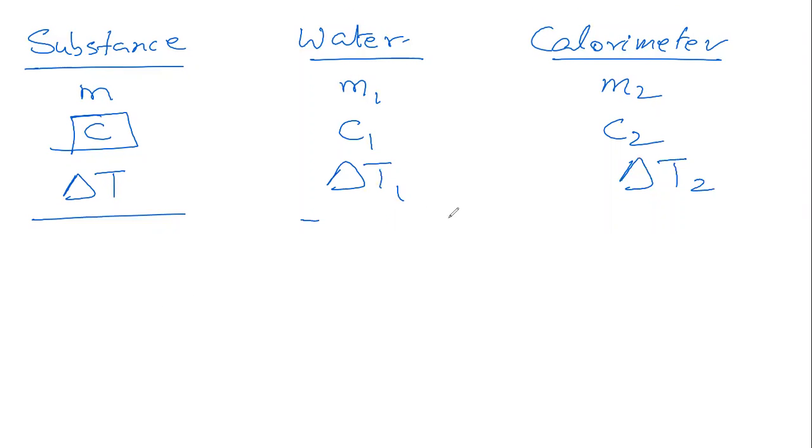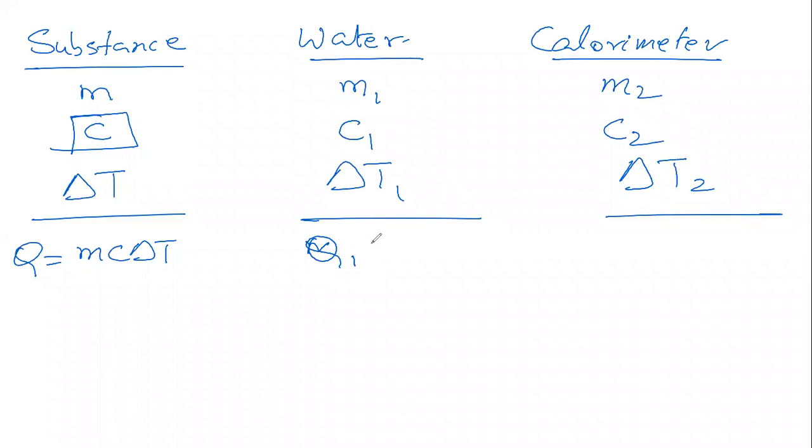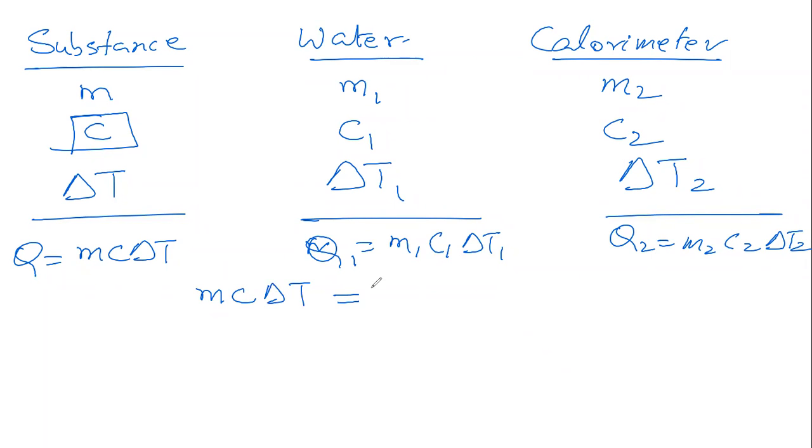Now, in each case, our Q will be m into C into delta T. Our Q1 will be m1 into C1 into delta T1, and Q2 will be equal to m2 into C2 into delta T2. By the principle of heat exchange, we are saying Q equals Q1 plus Q2. That means m C delta T equals m1 C1 delta T1 plus m2 C2 delta T2.